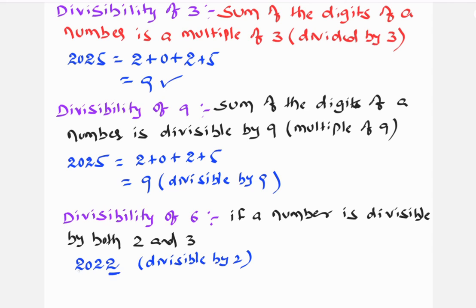Now check the condition for 3. So 2 plus 2 plus 2 plus 2 is... 2 plus 2 plus 2 is equal to 6. Therefore it is also divisible by 3. Here we are verifying whether it is divisible by 2. As the last number is 2, it is divisible by 2. Now the sum of the digits is 6, which is divisible by 3, therefore 2022 is also divisible by 6.